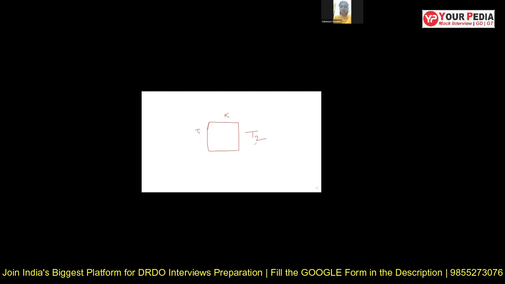Steady state. Okay. So I come to another problem now. We have a similar kind of slab. I put that slab in an oven. How will temperature change in the slab? Basically the variation of temperature inside the slab.